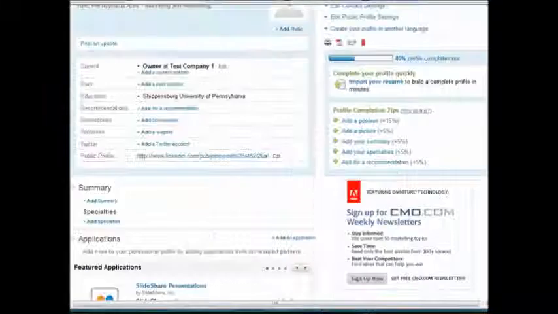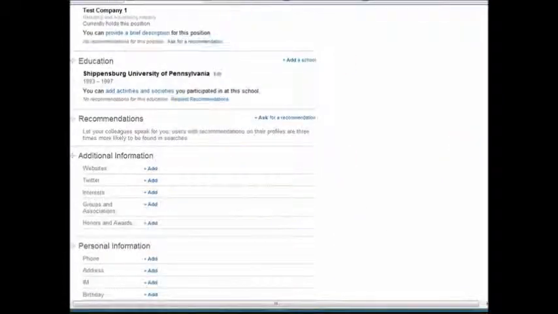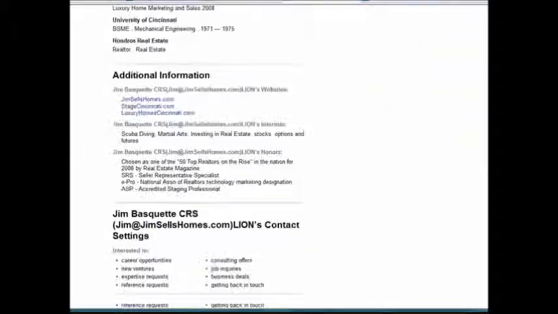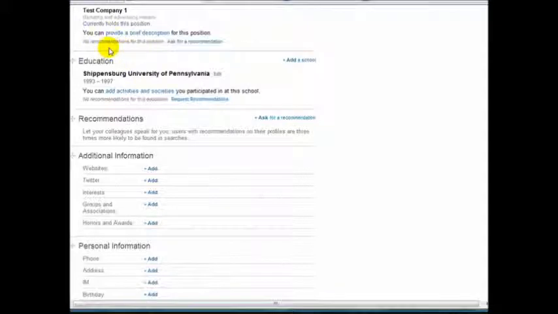So in other words, when you look at all this stuff here in this box, it is things that people are going to see at the top. So you don't want them to be too long, and it kind of summarizes what you do. Down here you can have all this other stuff, just like this person does, all the way down here. But what people are going to see first, and what's most important, is this stuff right here. And there's the recommendations, people that recommended him. So, if you're not sure how to phrase things, it's not really something that I can tell you specifically, say this, say that, because it's really going to depend on the market that you're in. So keep that in mind.